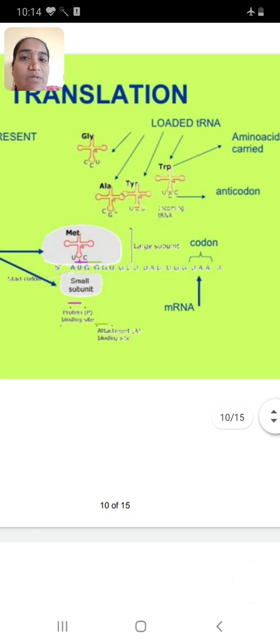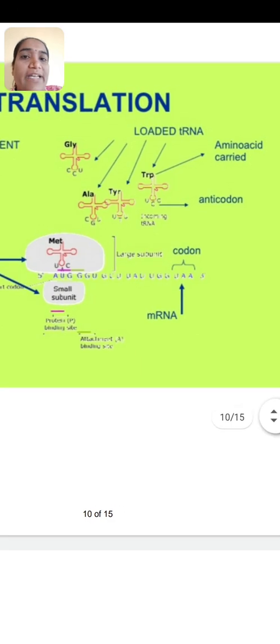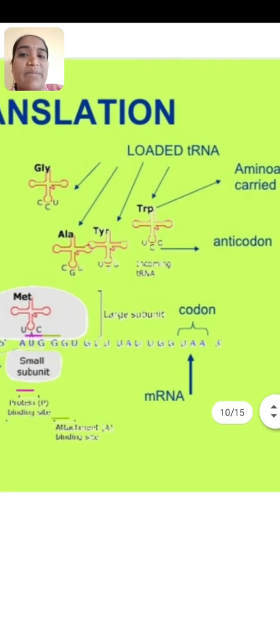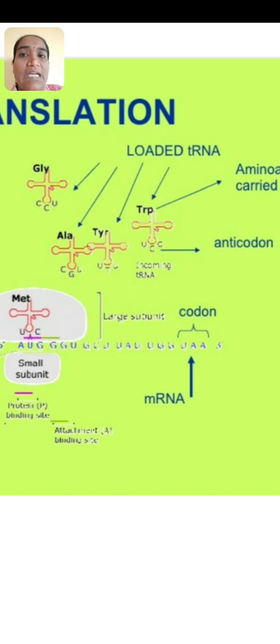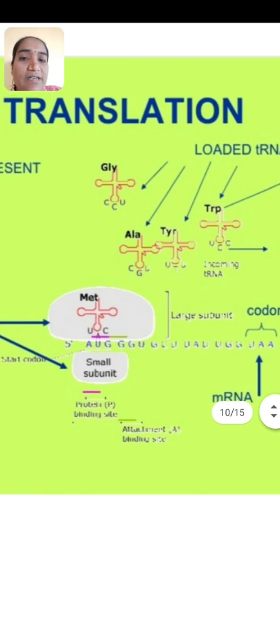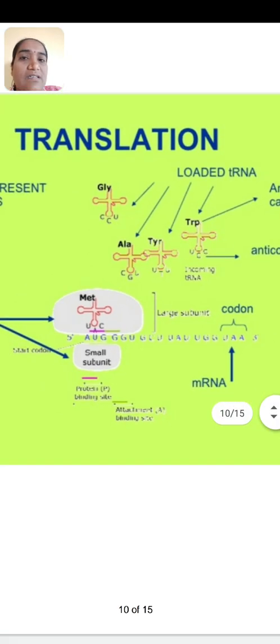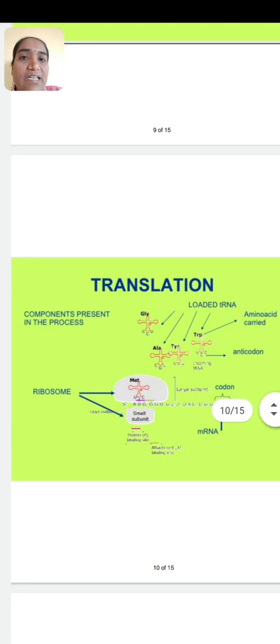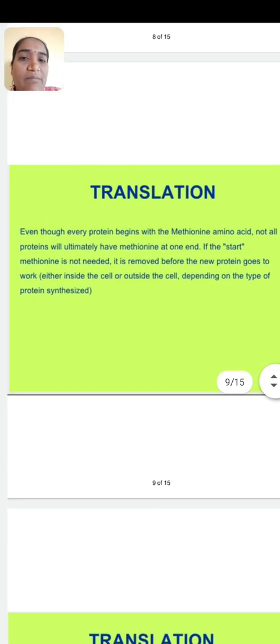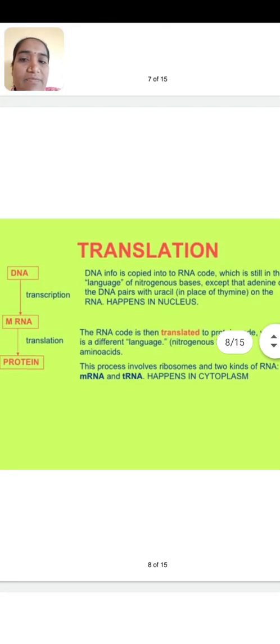In this diagram you have seen that these are loaded tRNAs. Loaded tRNA means they are bound with amino acids. Certain amino acids are bound to the 3' end of tRNA, such as glycine, which is added at the CCA end. In different books different diagrams are given, you may refer to them as a reference.